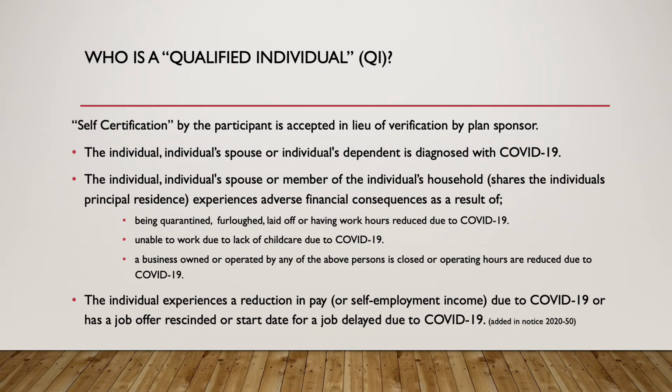So who's a qualified individual? How do we determine who has the ability to take this money? First of all, they must receive the distribution from the plan. Most times there are only distributable events where we can get money from the plan, so this would create a distributable event where money goes out of the trust and it doesn't disqualify the plan. So with regard to determining whether a person is a qualified individual or not, it's self-certification by the participant, and that's what's accepted for verification by the plan sponsor, and that's all they need.